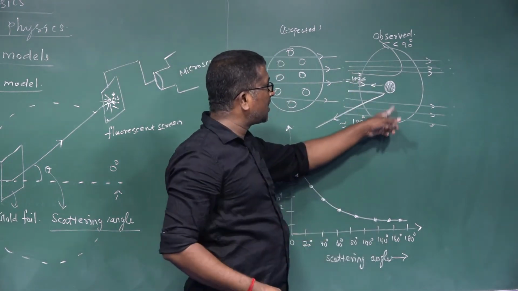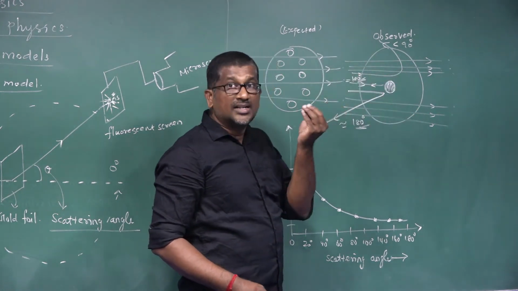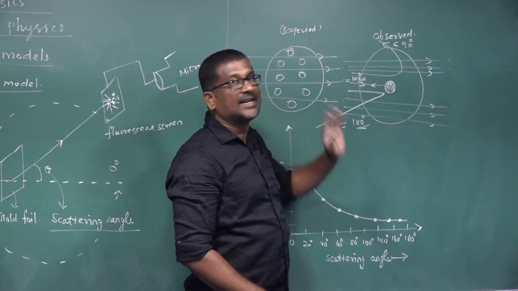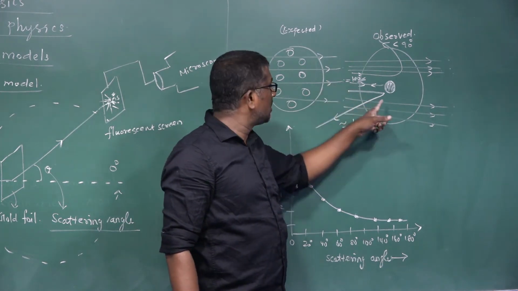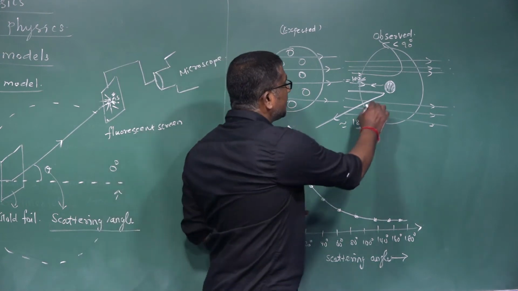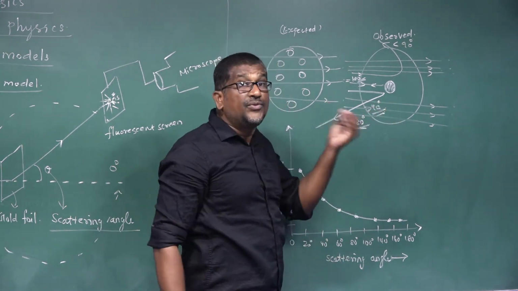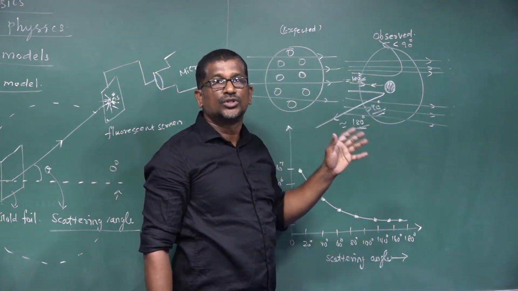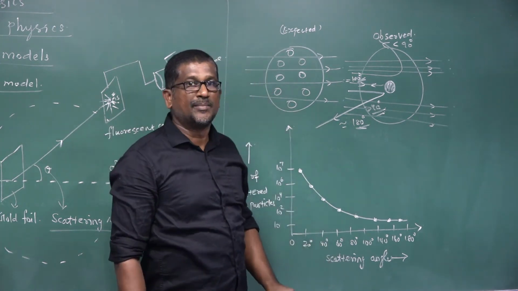So most of the alpha particles passed through the gold foil without any deviation, some are scattered through smaller angles, that is less than 90 degrees, few are scattered through large angles, that is greater than 90 degrees, and very few are scattered back by 180 degrees. So these are some observations made from the alpha particle scattering experiment.